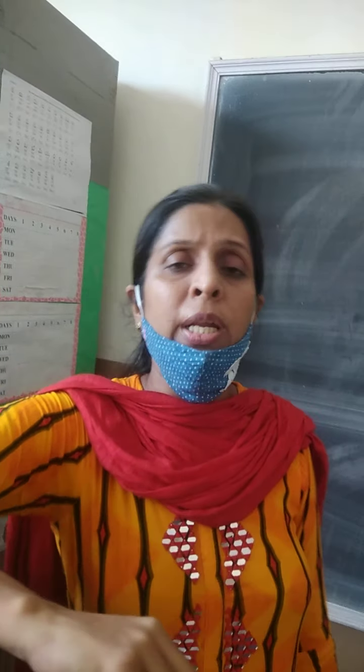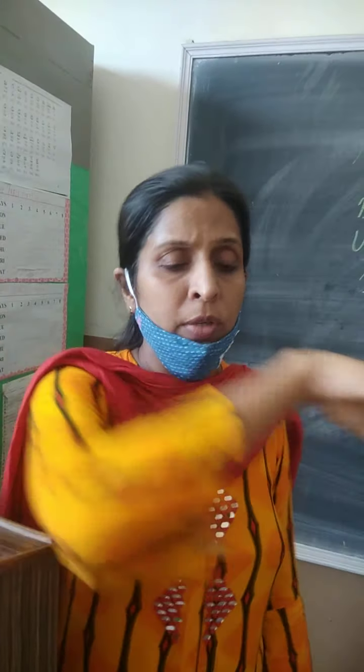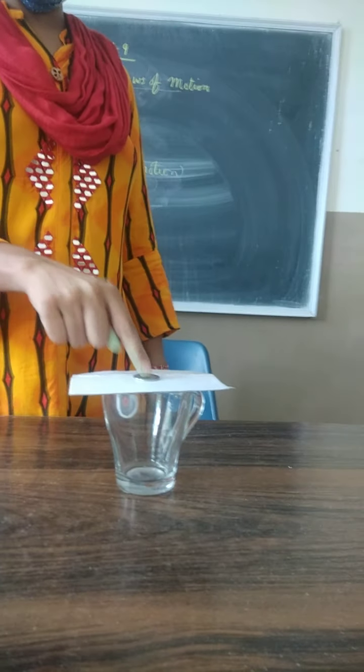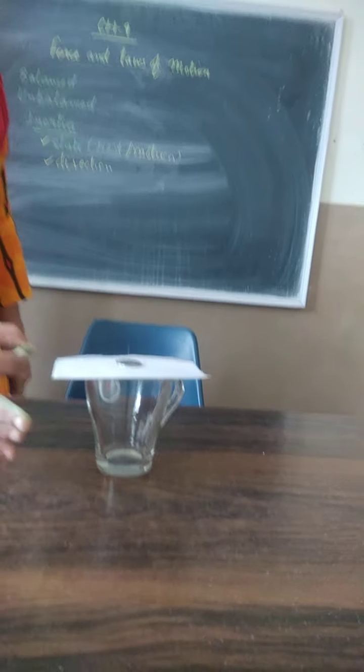Now I am going to show you an activity. This activity is given in your book also, but I am going to give you a live demonstration. See, a coin is there, and a cardboard. You need to keep the coin on the cardboard and on the glass tumbler. If you flip the card, the coin goes